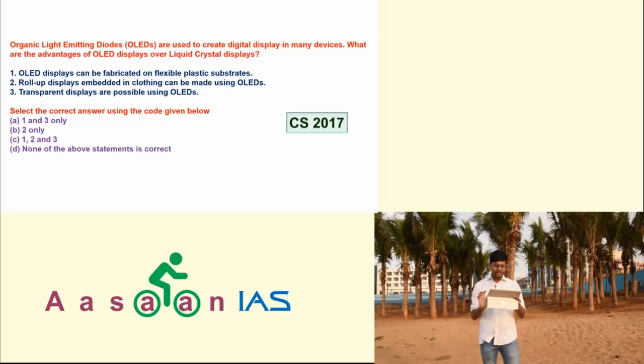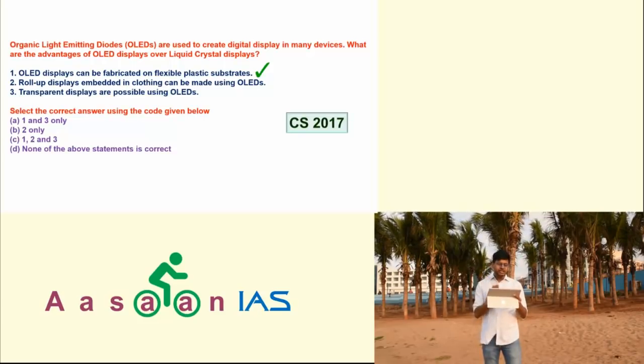Second, देखिए, roll-up displays embedded in clothing can be made using OLEDs. Again, he is using can be made. How can you say no, they cannot be made? Because emerging technology, you always keep a hope on them. You will not be able to decide that no, they will not be useful here. How can you decide? If you decide that they will not be useful, somebody will come and he may develop such things. You cannot say that, right? Such statements will not exist. Please understand this. So second is also correct.